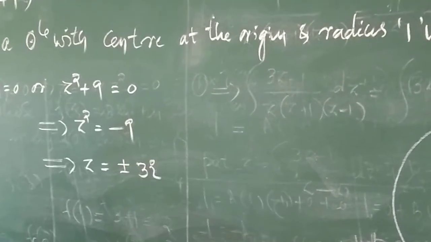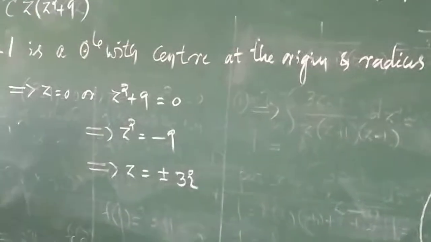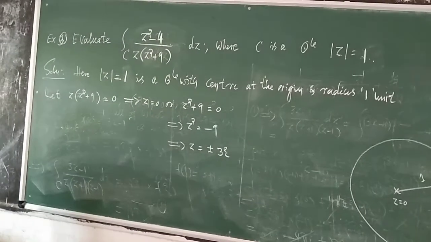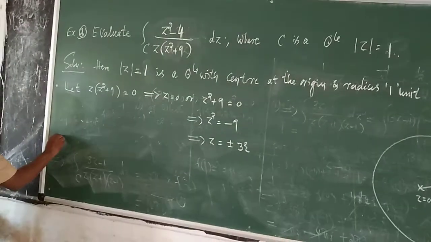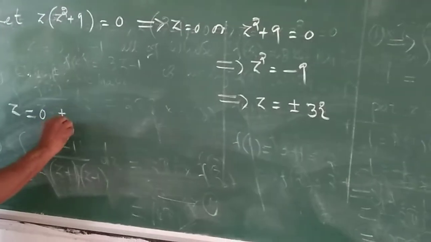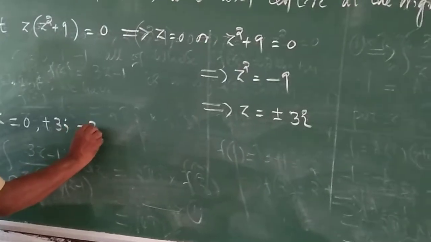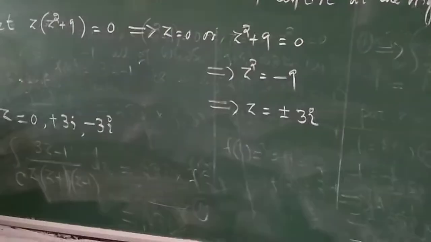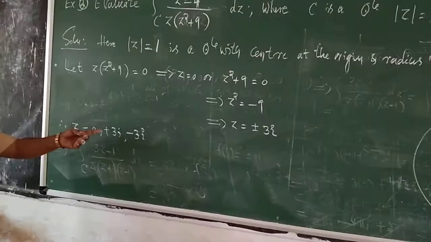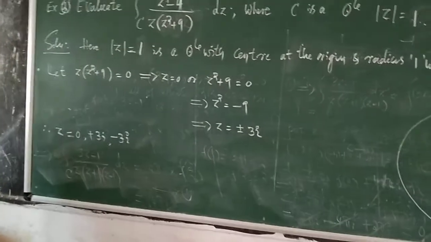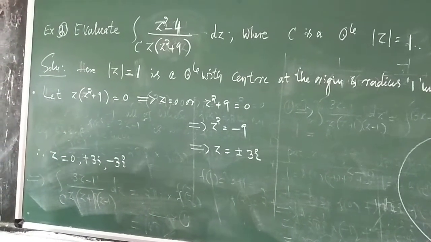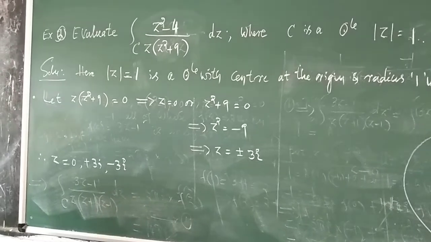Z squared plus 9 gives the roots plus or minus 3i. Is it clear? Yes. Now, therefore, what are the points which you have obtained here? Z is equal to 0, plus 3i and another one is minus 3i. My next aim is to see whether all these points lie within the given circle or not. Here you can observe only the point z is equal to 0 lies inside the circle